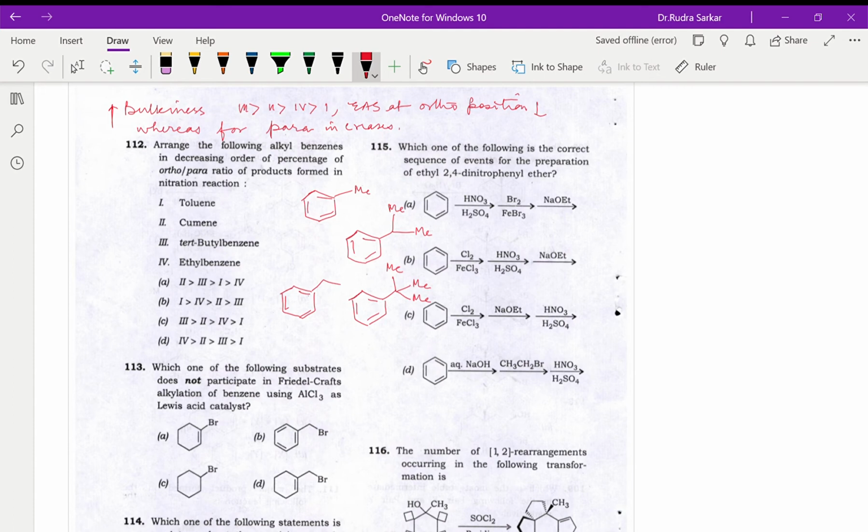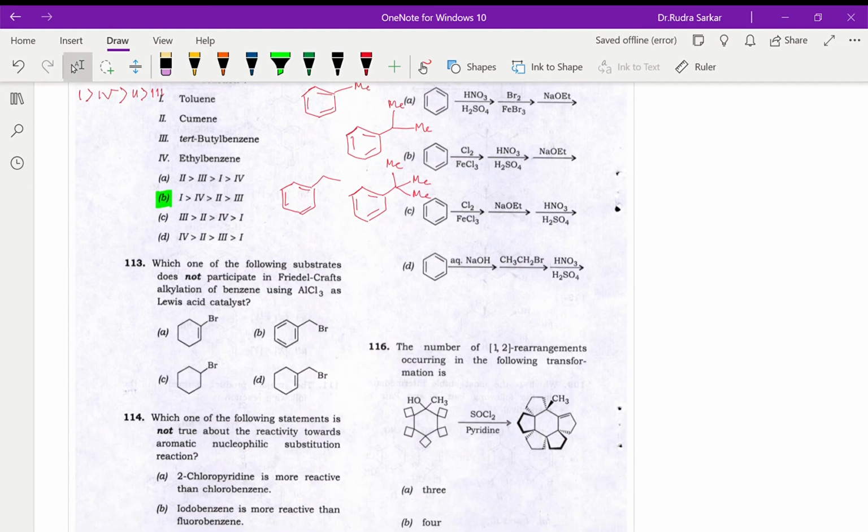So that way, the ortho-para ratio will be highest for toluene, then it will be 4, then it will be 2, and then it will be 3. So that should be our answer for ortho-para ratio of products formed in nitration. So we will say 1, 4, 2, 3, and so answer will be B. Next is, which one of the following substrates does not participate in Friedel-Crafts alkylation of benzene using AlCl3?